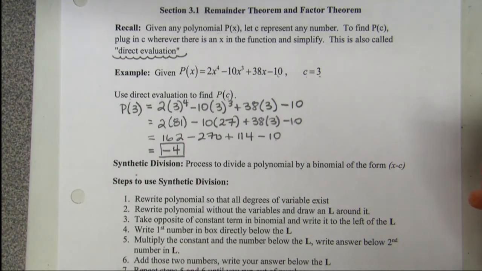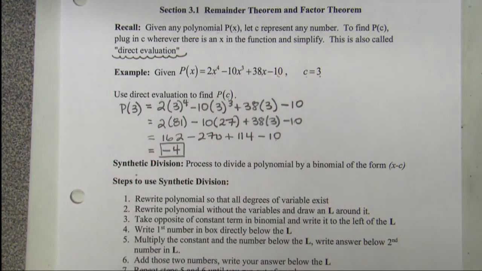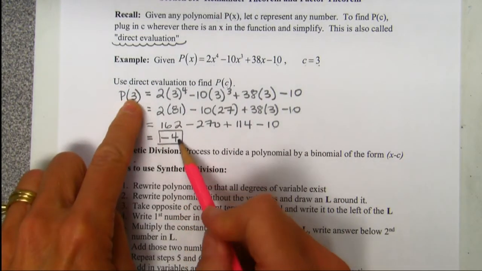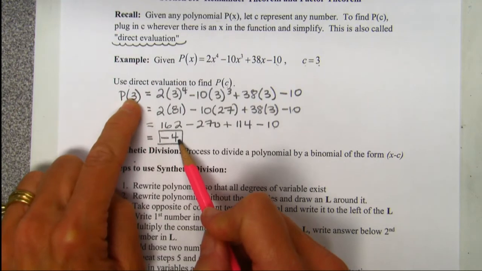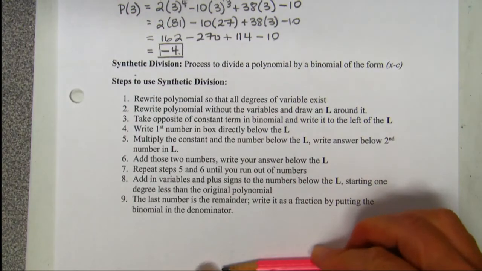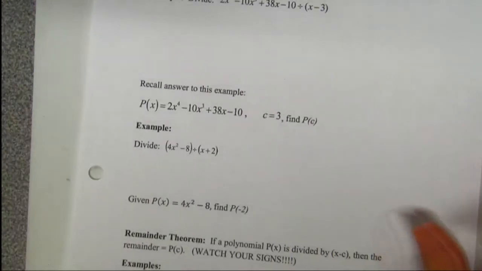What you need to know is that what that is called is direct evaluation. Because we're going to change the directions on you, and you're going to have to know how to do it all the different ways. So if I say solve using direct evaluation, you are plugging in the number for x and getting your answer. Old method. All right, there's a new method for finding p of 3 that we're about to do, and it involves synthetic division. I don't want to read through all of this because it's not going to make sense to you. Let's learn by example and remember how to use synthetic division.